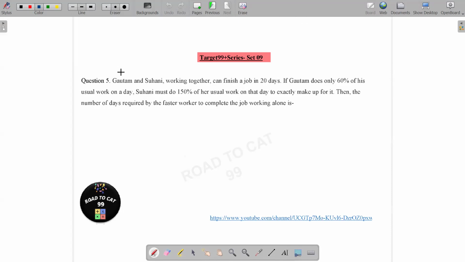So let's say x and 1 are their efficiencies, right? So total work is 20 into (1 plus x), because I have told you multiple times that in time and work, if nothing is given, you can assume the efficiency of one person to be 1. If Gautam does only 60% of his usual work, so basically Gautam does 0.6x, Suhani must do 1.5 on that day to exactly make up for it.